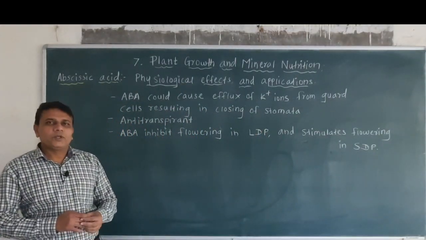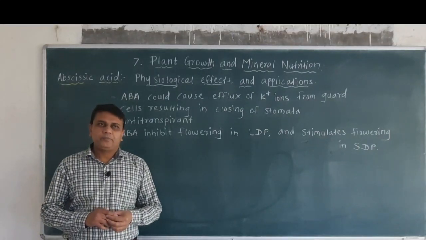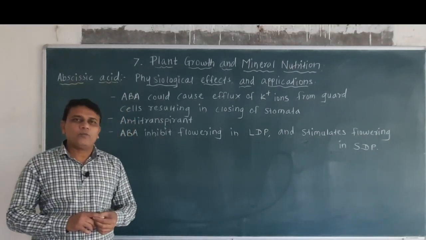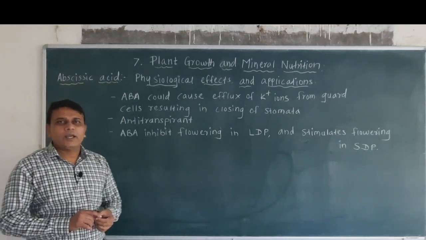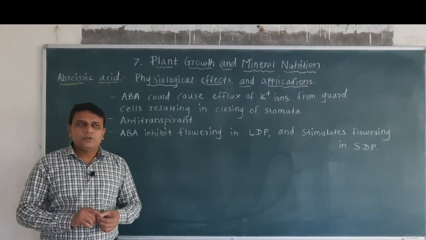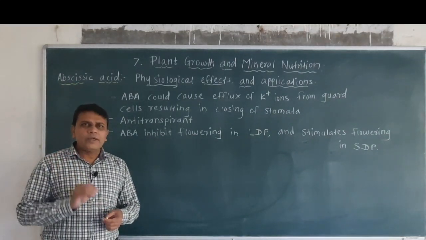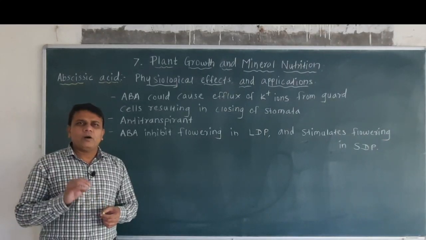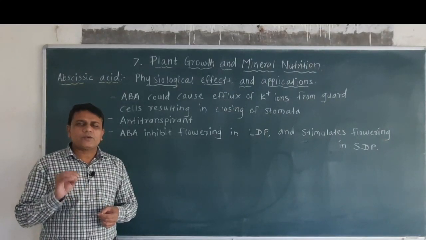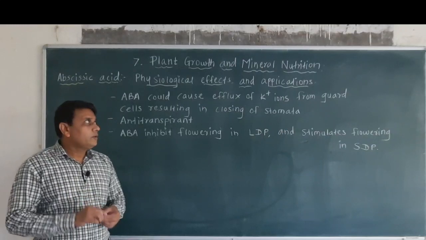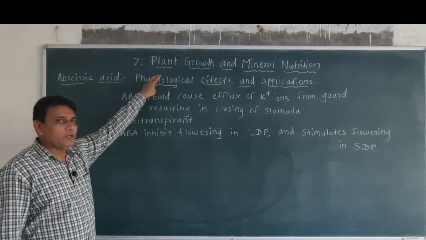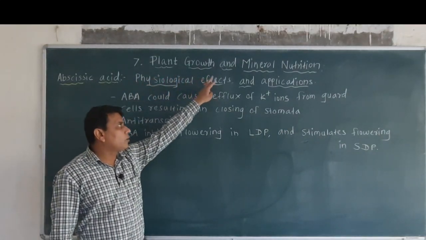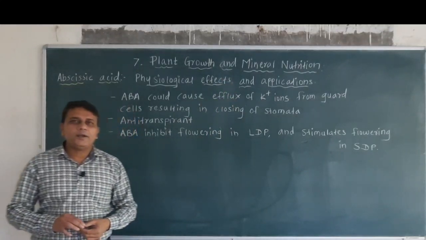So here we have seen the last type of growth hormone, that is abscisic acid. So we have completed all the topics which are for the exam from chapter number 7, that is plant growth and mineral nutrition.